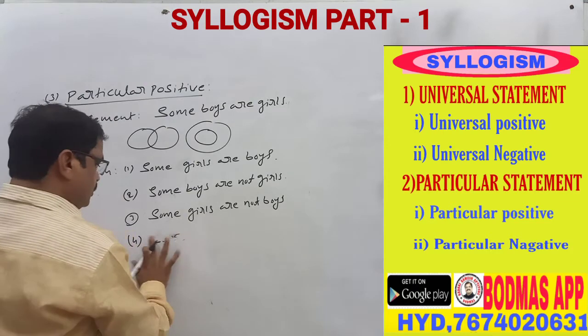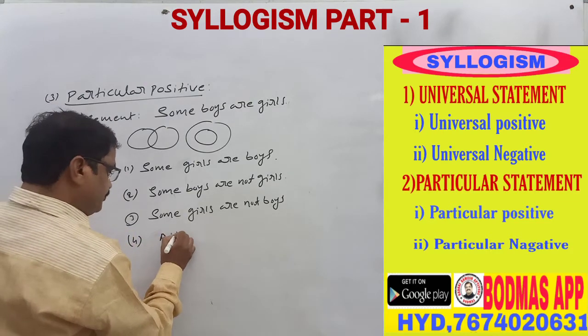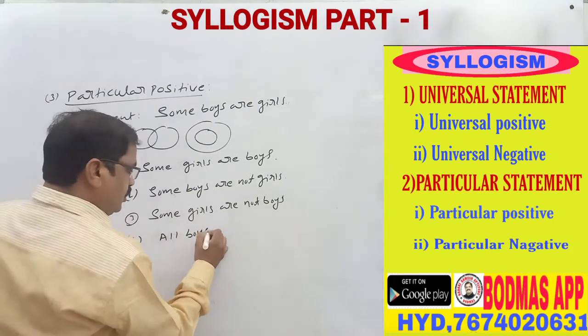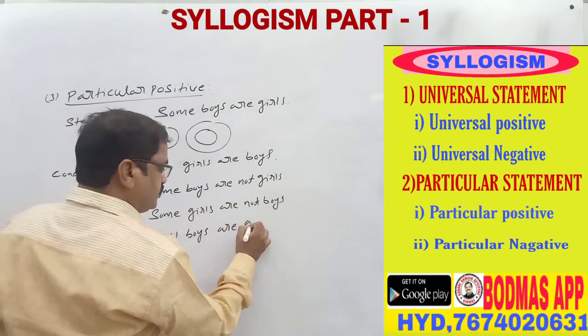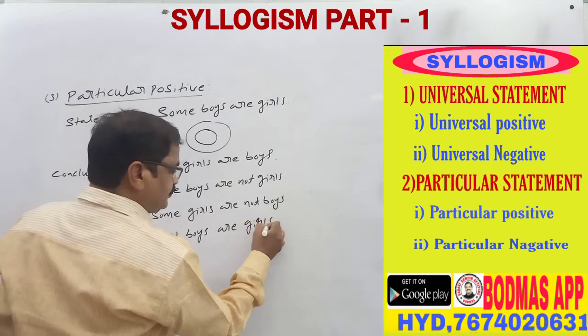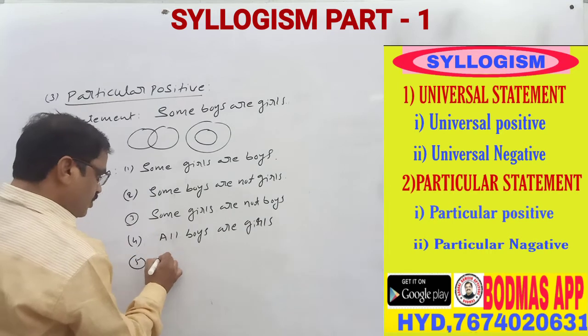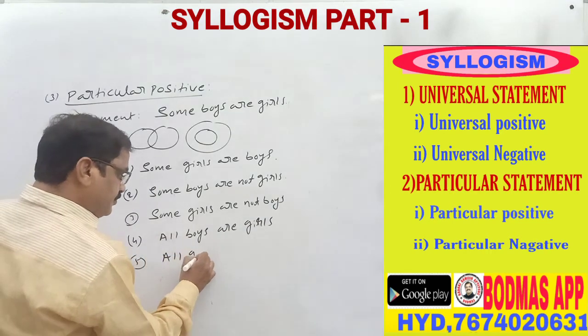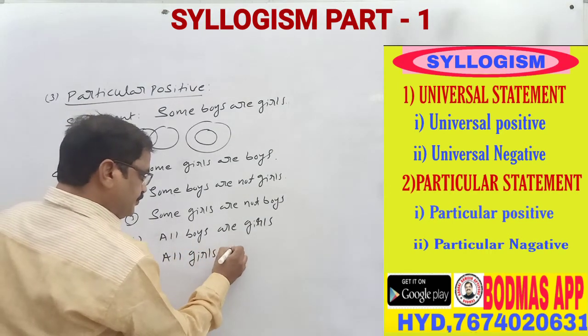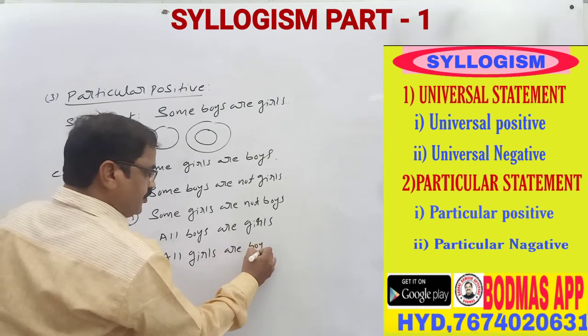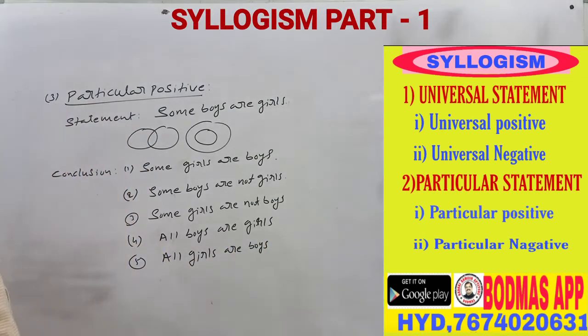All boys are girls. Number 5: all girls are boys. Some girls are boys. Some boys are not girls. Some girls are not boys.